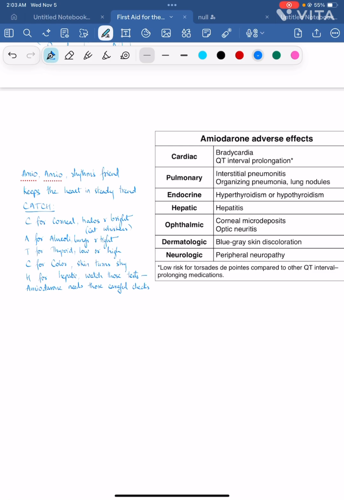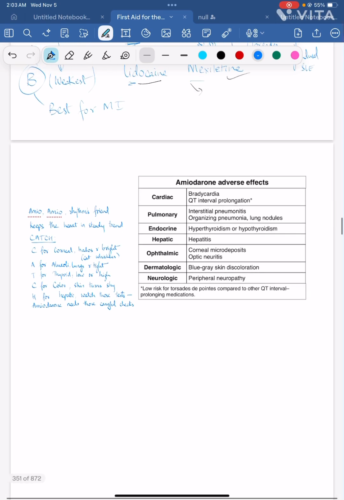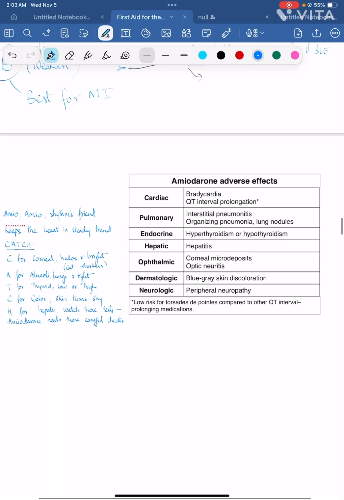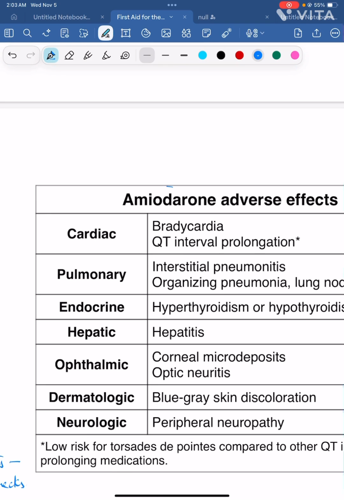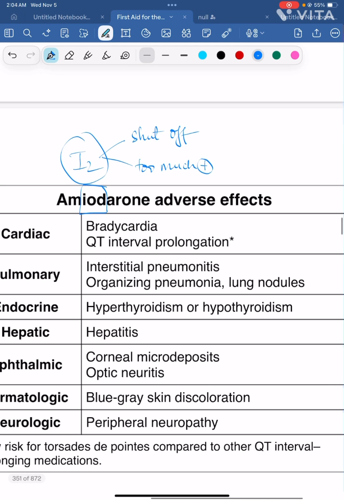This is how I remember amiodarone. It affects so many systems. And one more thing you have to remember: the name amiodarone itself has iodine. This iodine can cause two things. There's an excess of iodine provided in the body because of amiodarone. Excess iodine means it can shut off the thyroid hormone, or it can cause too much activation.